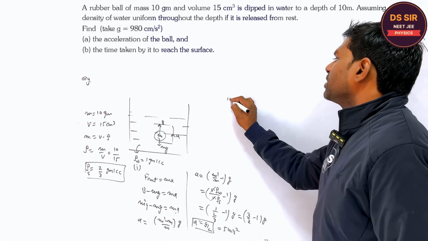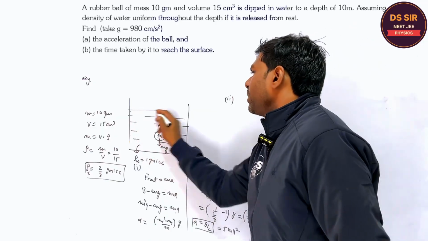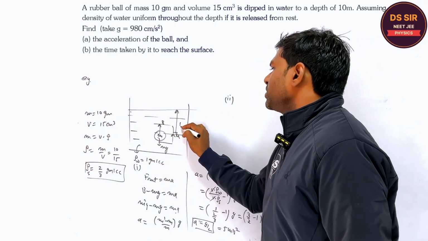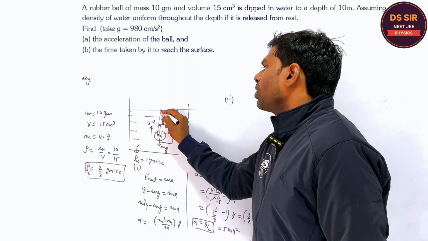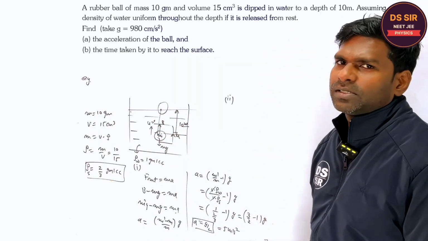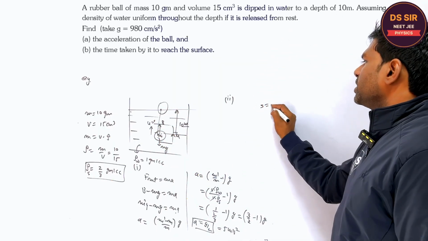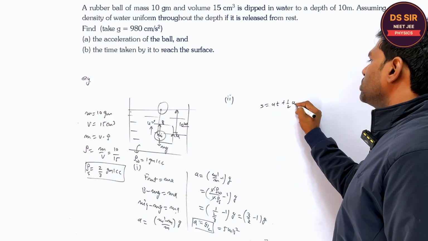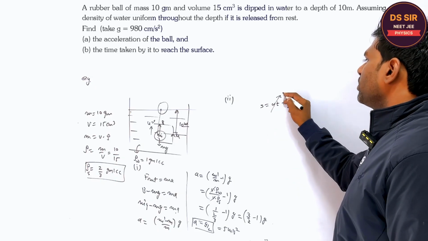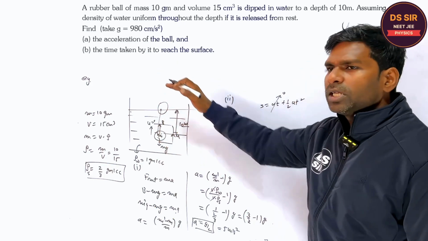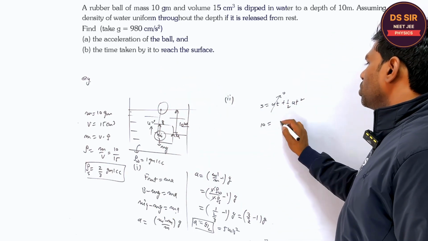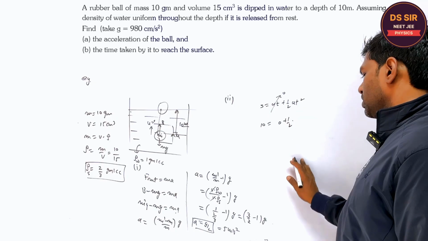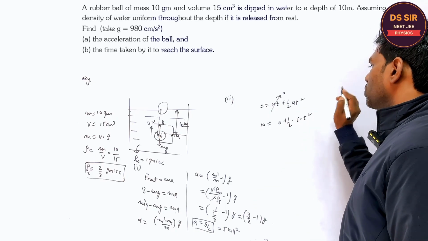In the second part, the water depth is 10 meter. So it starts from rest, u is equal to 0. What time will it take to reach the surface? So how to find? Say s is equal to ut plus half at square. The initial velocity is 0. The distance it has to move is 10 meter, 0 plus half, acceleration is 5, into t square.